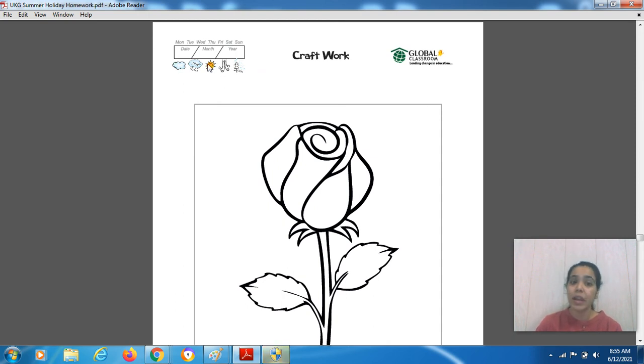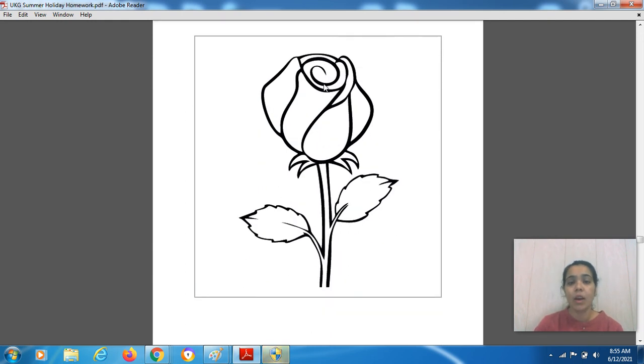So before starting this, what you have to do? Write the date. So here you have to fill the topmost column, write the date today, also circle the day, go outside, check the weather today, and circle the clip art. Fine. So what is this? Who will tell me? Ma'am, flower. Yes, this is a flower.